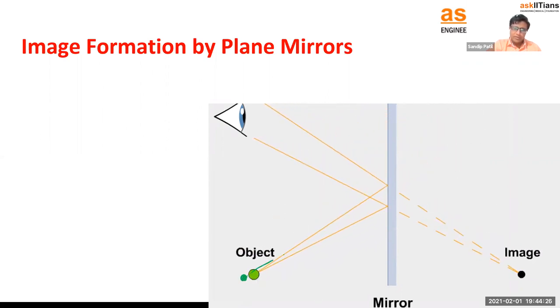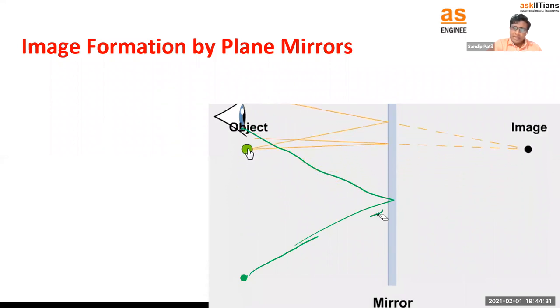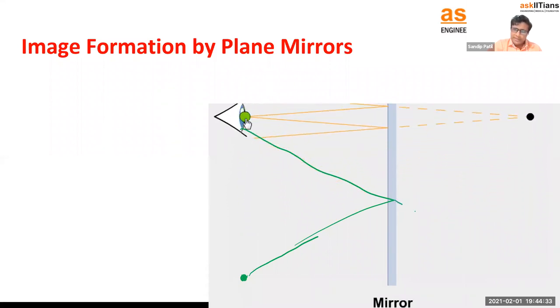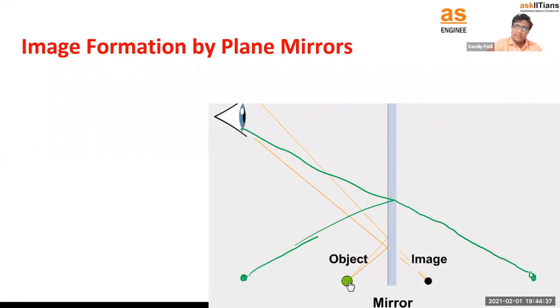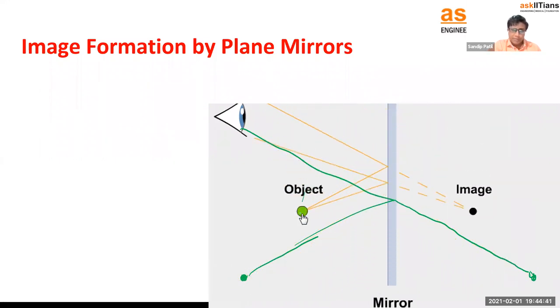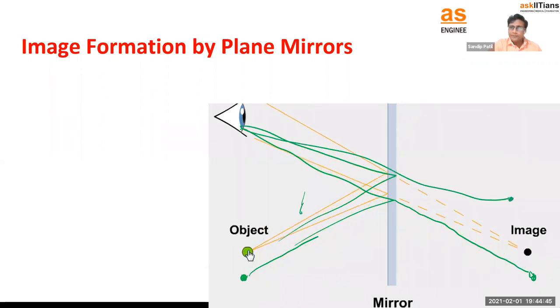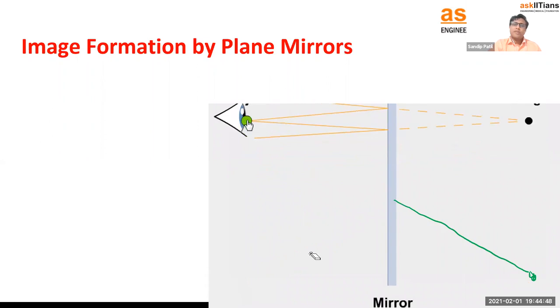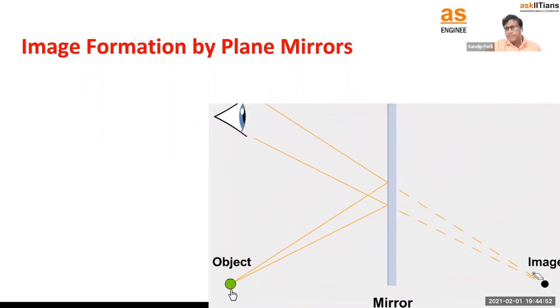Then you can see the light goes something like this. So for the light the observer receives, the observer thinks the object is inside, and this is called the image. If this one is the object, this one is the image. If the object is here, the observer thinks the image will be here. So according to the position of the object, the position of the image will change, wherever we keep the object.